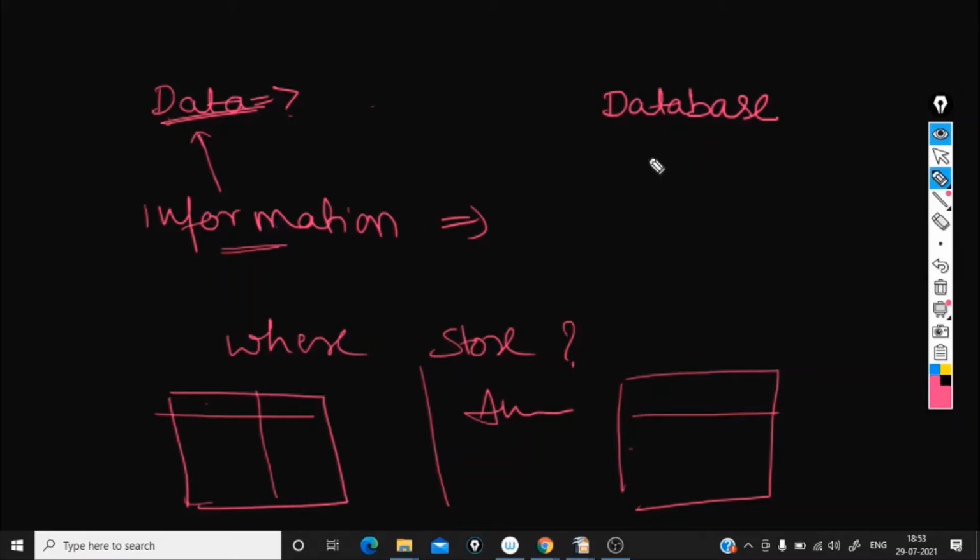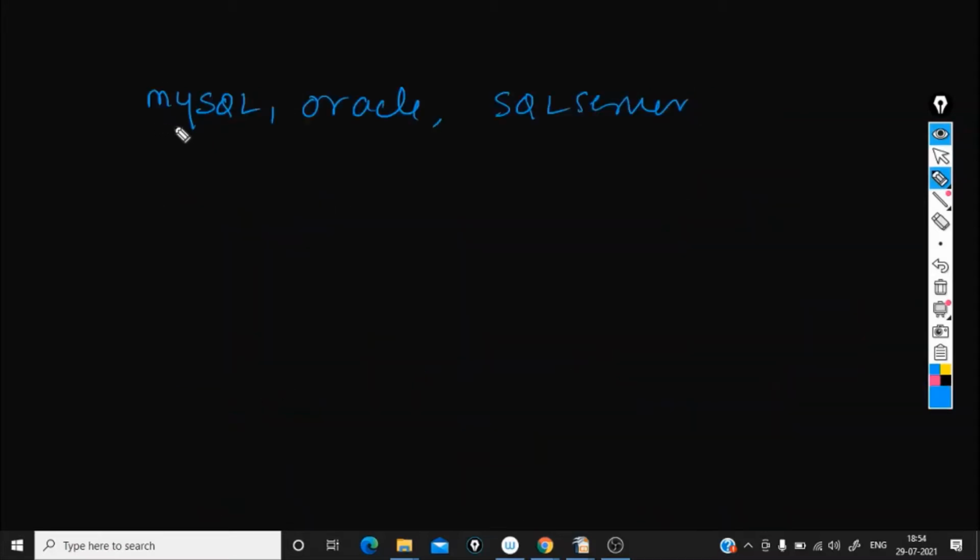A few examples of databases are MySQL, Oracle, SAP HANA, and Microsoft SQL Server. All these databases are relational databases. What does that mean?